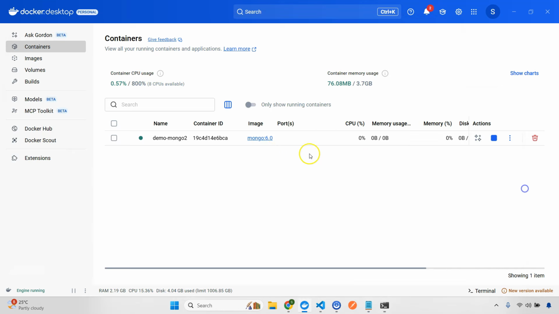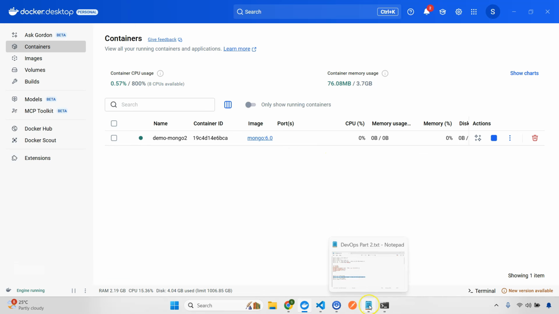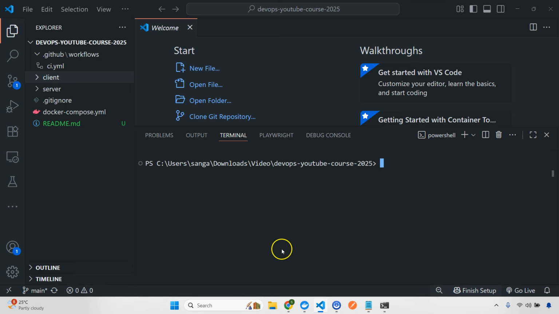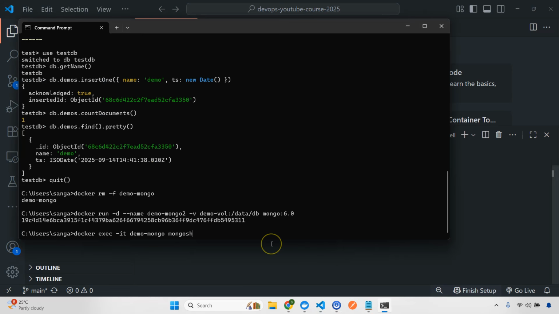Okay, so now this is actually created. So now we need to check if this is present or not. So what I'll do is simply copy this. We need to change one thing. No, sorry, go here. So this will be demo Mongo 2, because that is the container name.